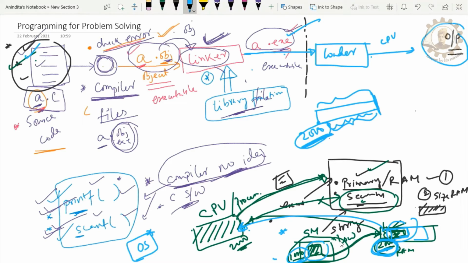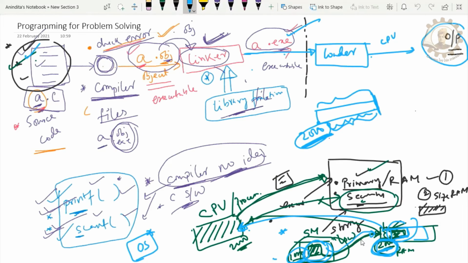And one more thing, you can ask me one question. Now you tell me who is responsible for loading this content from secondary memory to the RAM. So we have another component which is known as the lazy swapper. It is a part of the operating system. I'm not discussing it right now. Am I clear to you?